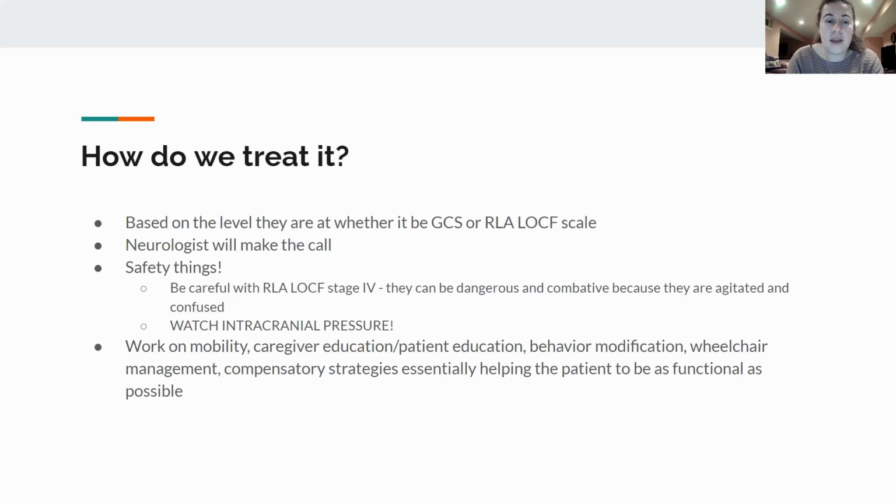So be careful with that. The main things we're doing with these patients in general are working on functional mobility, whether that be transfers or working on range of motion, all that stuff. Biggest thing, and I always preach this with everything, guys, when we have a patient that might not be able to take care of themselves: caregiver education.